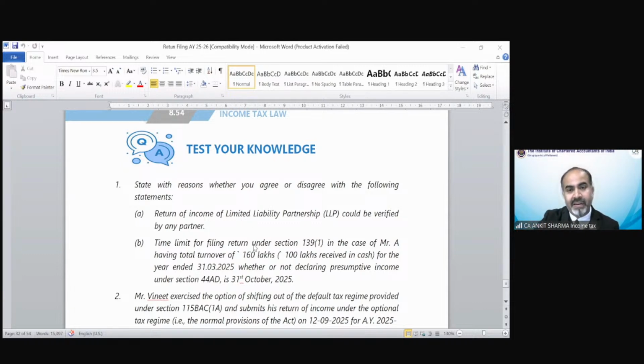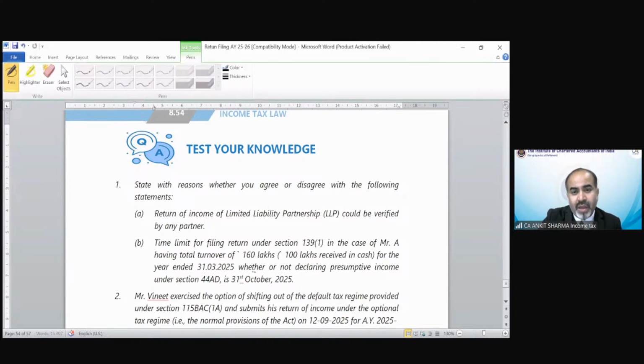Time limit for filing return under section 139(1) in case of Mr. A having total turnover of 160 lakh, of which 100 lakh was received in cash for the year ended 31st March 2025, whether or not declaring presumptive income under section 44AD, is 31st October 2025. So the question is asking, if Mr. A has a turnover of 160 lakh, then the due date for filing his return would be 31st October 2025 or not.